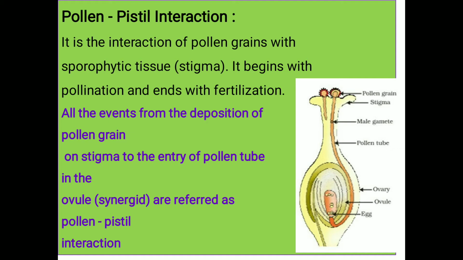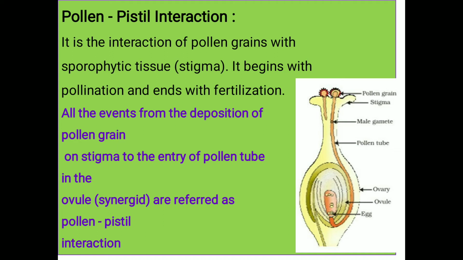Remember these things. How does the process of accepting or discarding happen? It is due to the presence of a special type of protein present on the pistil or surface of the stigma.